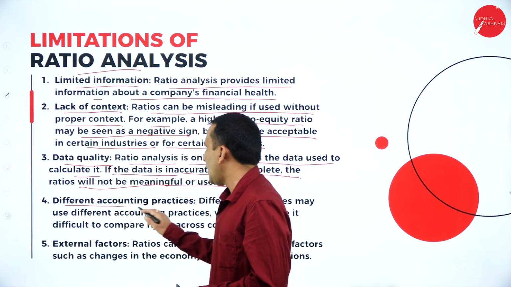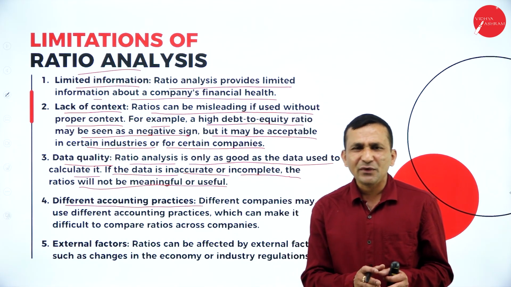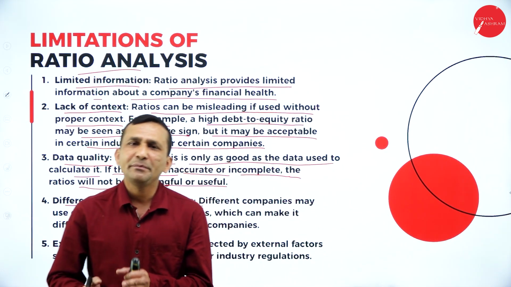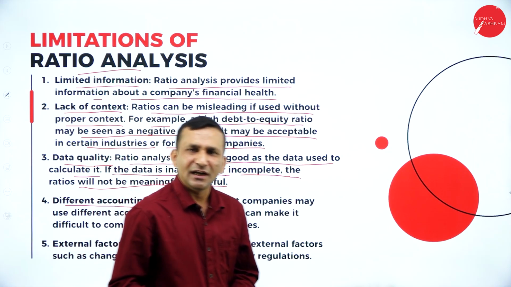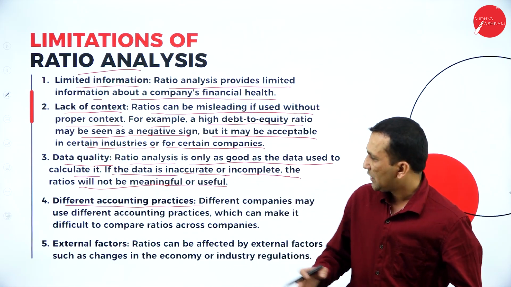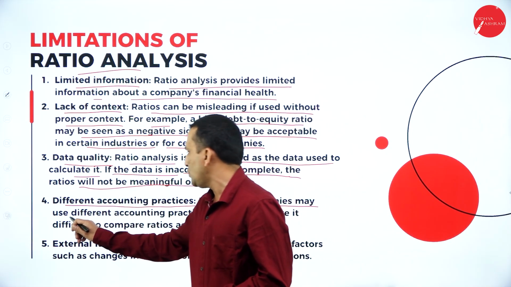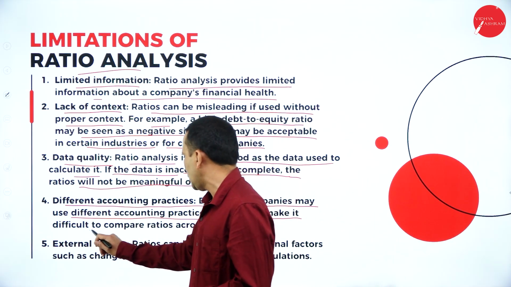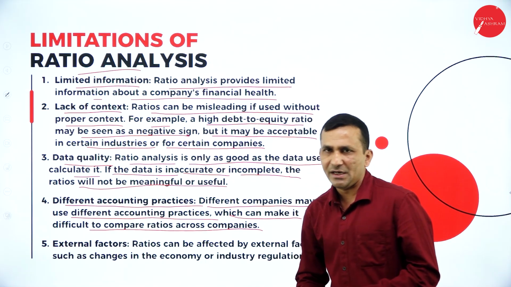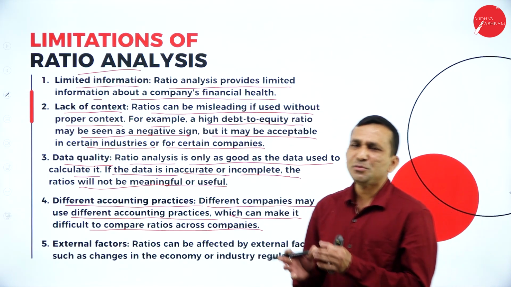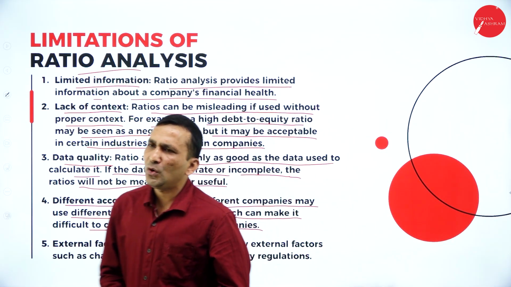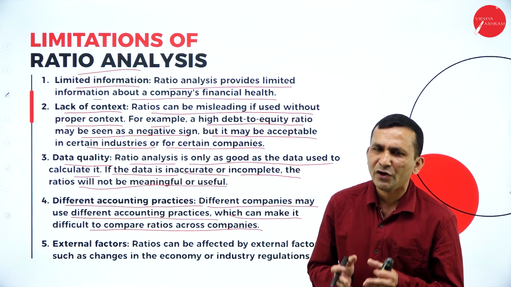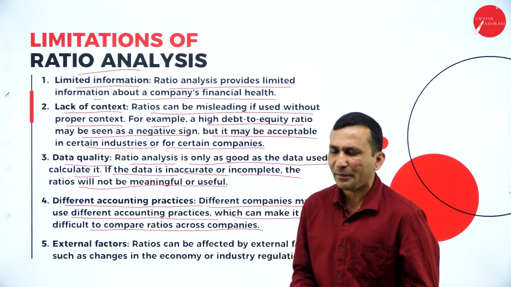And different accounting practices: there are different companies we identify. Each and every business organization maintains a different accounting system. So different companies may use different accounting practices, which can make it difficult to compare ratios across companies. So here the management accountant's main focus is providing information and properly planning the management functions, whatever is connected to your business operation.